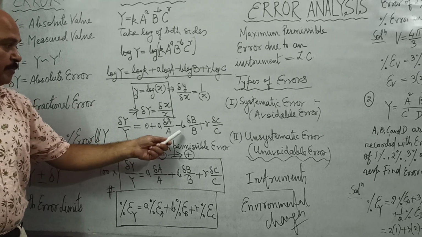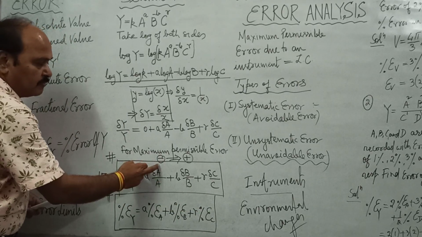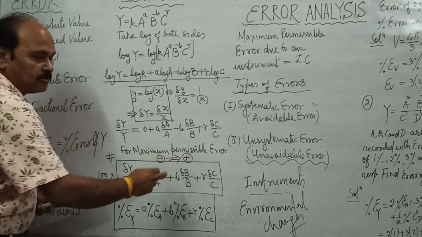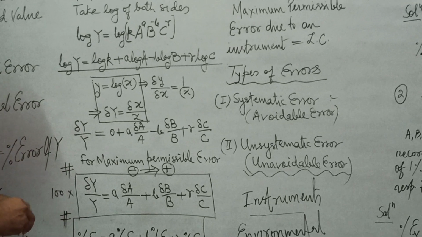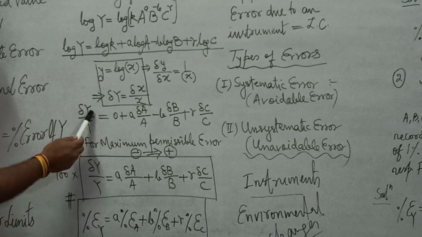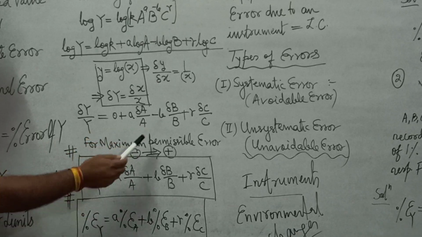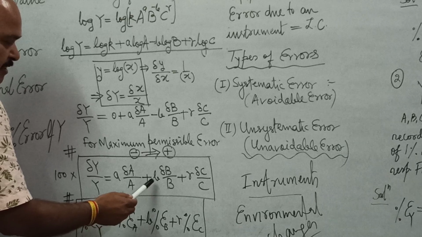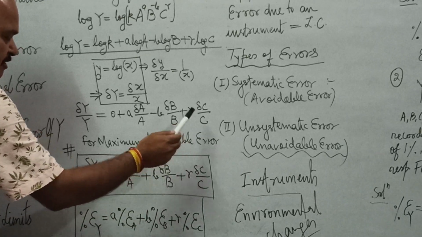Since we want to apply this result to our error analysis, all these negative signs are going to be converted into positive. Error, whether positive or negative, is always added up. Therefore, delta y upon y is equal to a times delta a upon a, this negative is converted into positive sign, b times delta b upon b plus gamma times delta c upon c.